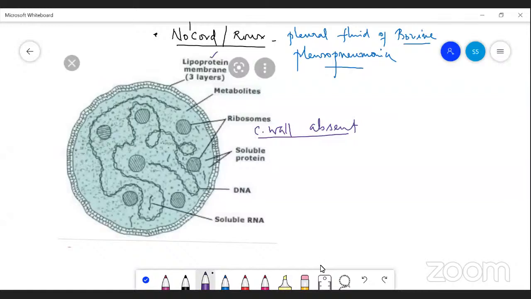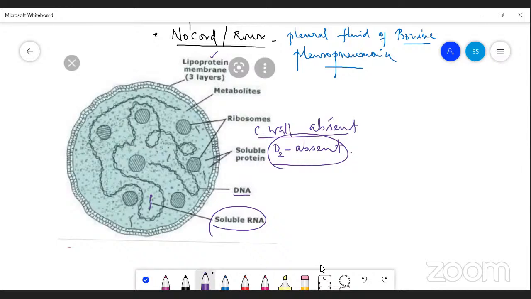Inside, the genetic material is DNA, but here the DNA is double stranded, not circular in manner. It is linearly arranged. In addition to DNA, soluble RNA is also present. Cell wall is absent, but they can survive even in the absence of oxygen.